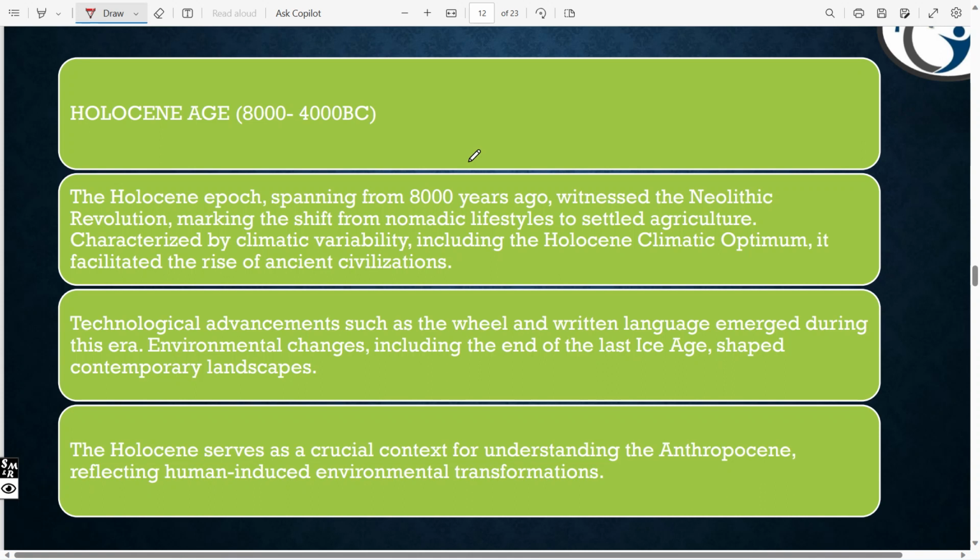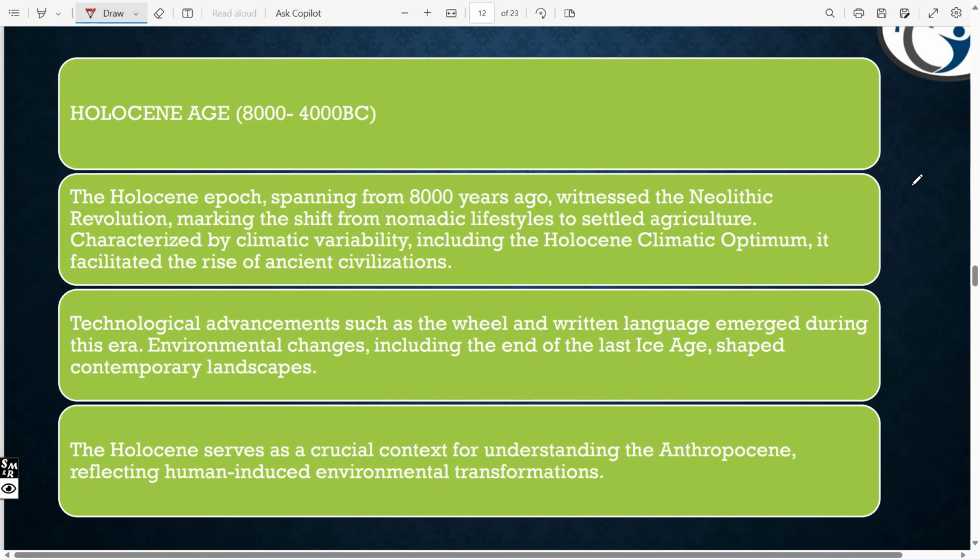They shifted from a nomadic lifestyle, and settlements took place with agriculture, and they came to know about climatic variability. That means they knew about climates during these periods, which includes the Holocene climatic optimum.